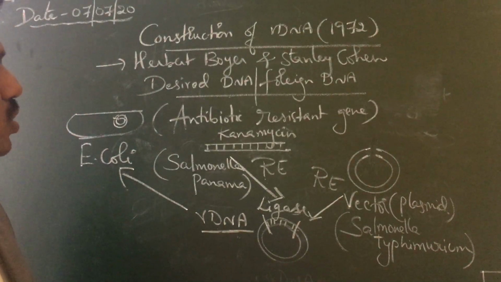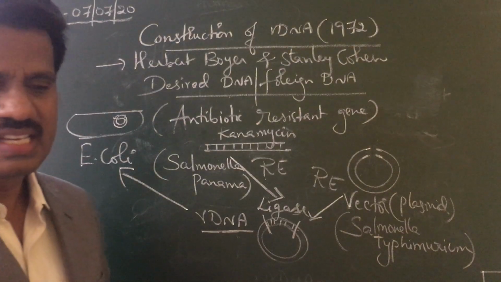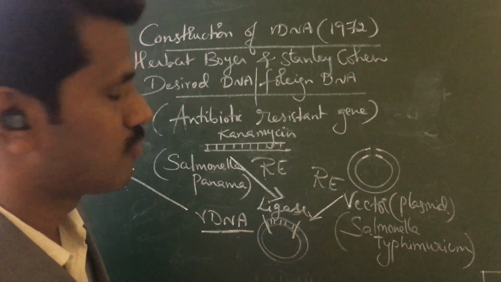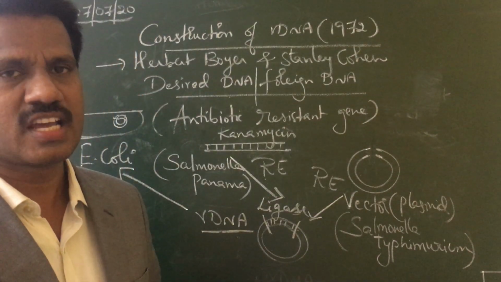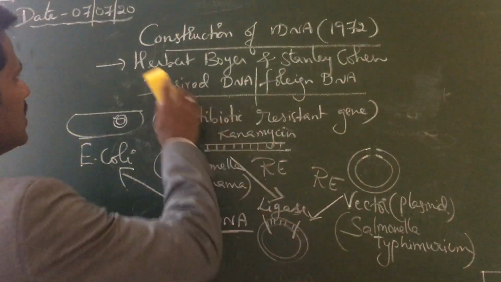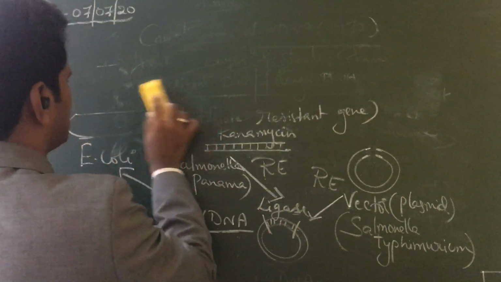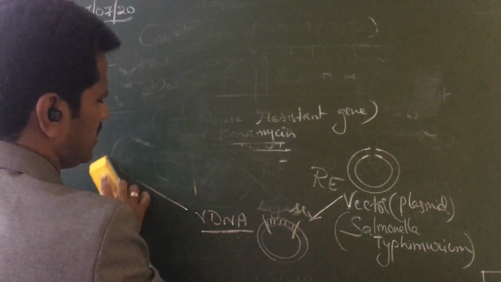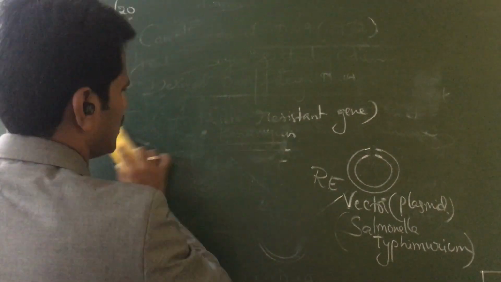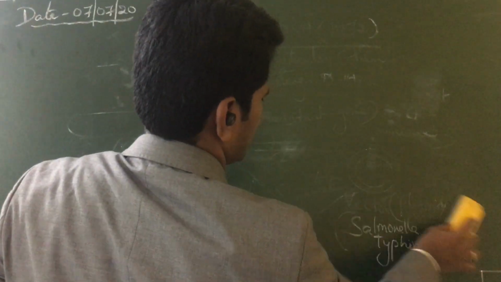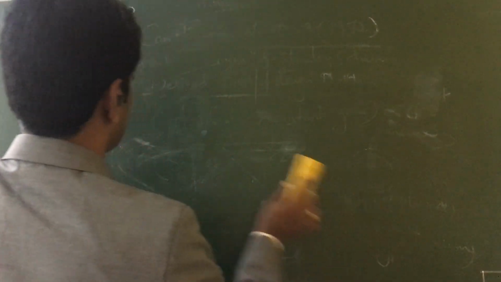Right. Next, the three steps of genetically modified organisms to undergo genetic engineering or biotechnology. Three different steps we have to follow.